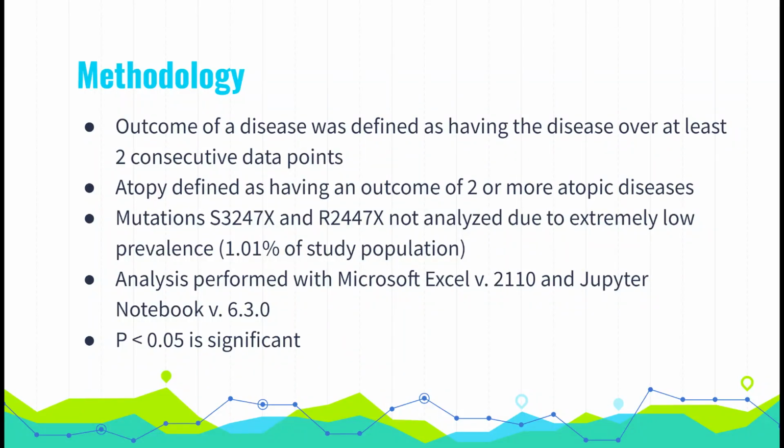In terms of methodology, we define the outcome of disease as having that disease over at least two consecutive data points to prevent potential one-time misdiagnosis from affecting the results. Atopy was defined as having an outcome of two or more atopic diseases. We ultimately did not analyze the individual effects of S3247X and R2447X mutations due to their low prevalence, being present in only 3 individuals each. All analysis was performed with Microsoft Excel and Jupyter Notebook, and a p-value of less than 0.05 was considered significant.